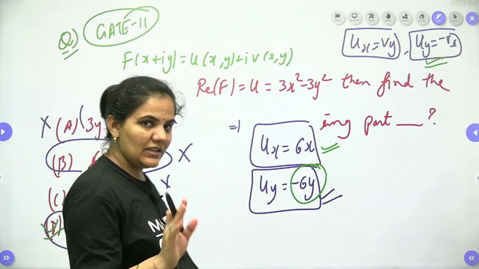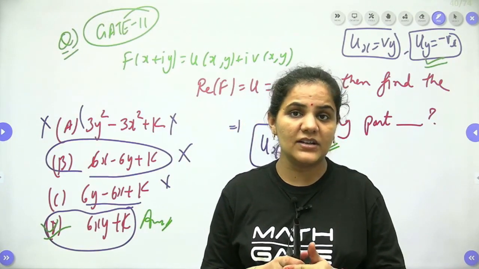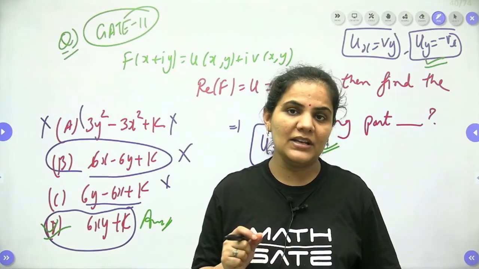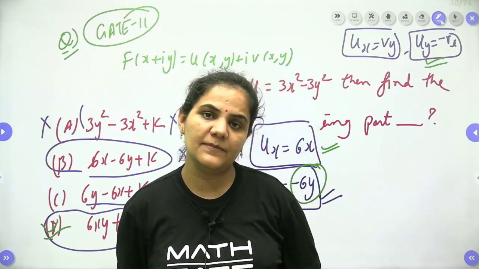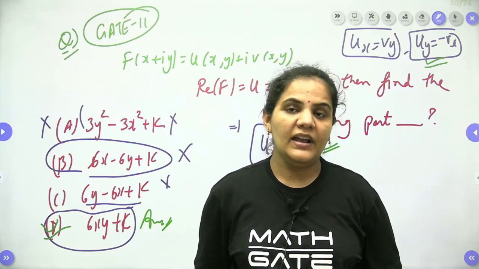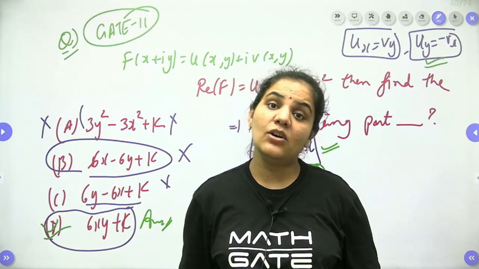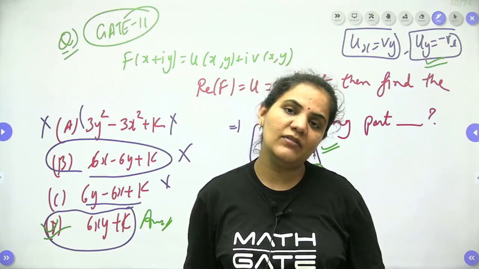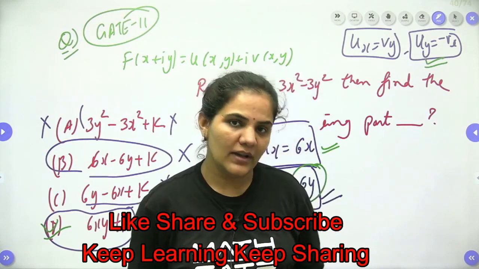Is it clear? So I think now you are getting my point, how we can approach questions of analytical function. More questions we will discuss in the next lecture, and I will show you how to approach the harmonic function. There are only 1 or 2 questions asked in the harmonic function, and the important thing, I will tell you how to construct an analytical function. And after that we will discuss the very important part of complex variables, that is complex integration. We will start with the definition of pole and singular points, and then discuss Cauchy's integral formula, Cauchy's integral theorem, and residues. Okay, thank you.